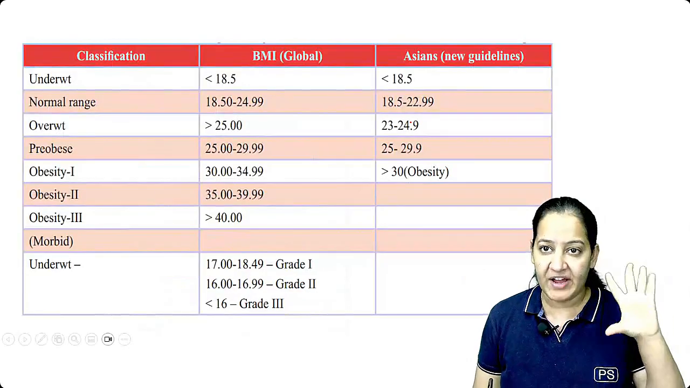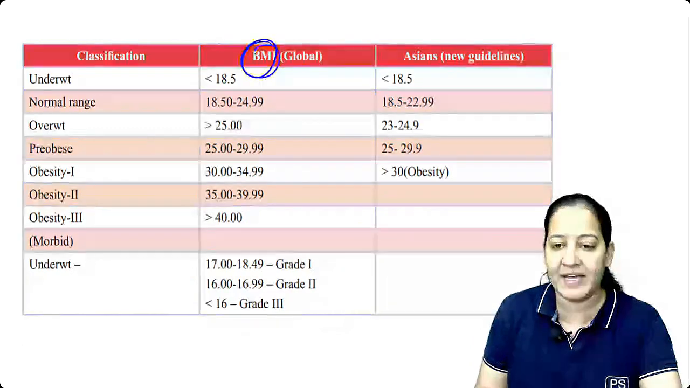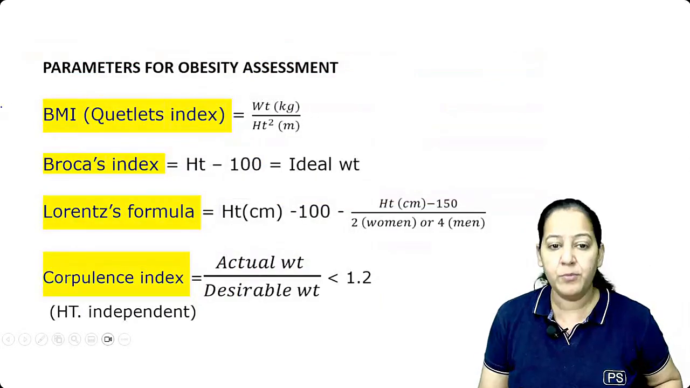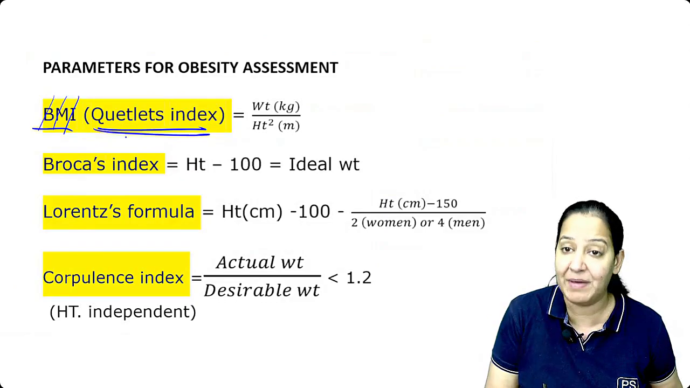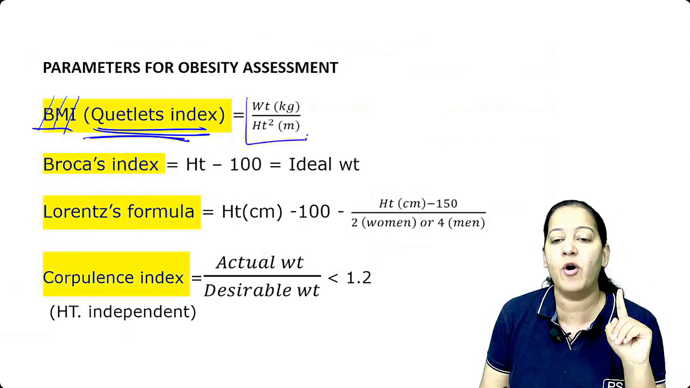So there are 5 criteria. The first index is body mass index, BMI, the most important criteria. So what is BMI? BMI is also known as Quetelet index. Learn its other name. Learn its formula: weight upon height squared.